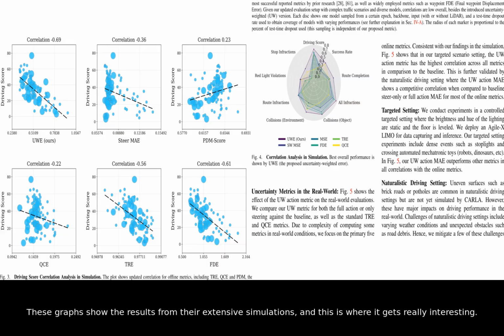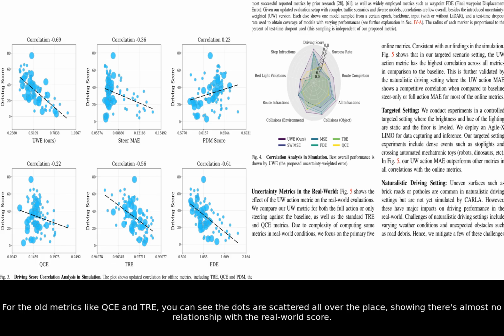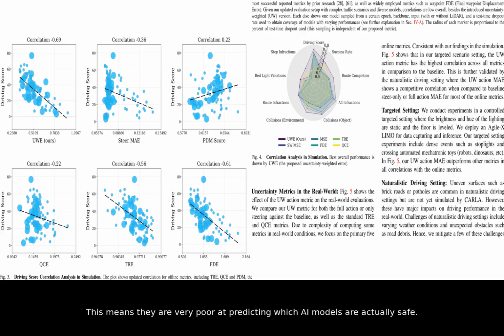These graphs show the results from their extensive simulations, and this is where it gets really interesting. Each dot is a different AI driving model. The vertical axis represents the actual online driving score, where higher is better. For the old metrics like QC and TRE, you can see the dots are scattered all over the place, showing there's almost no relationship with the real-world score. This means they are very poor at predicting which AI models are actually safe.